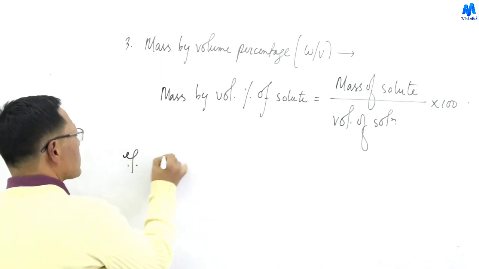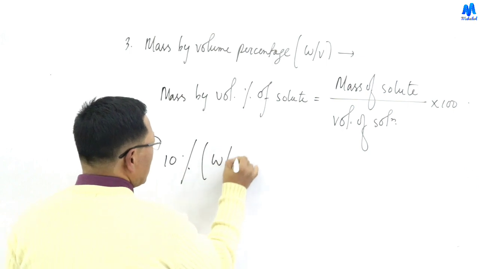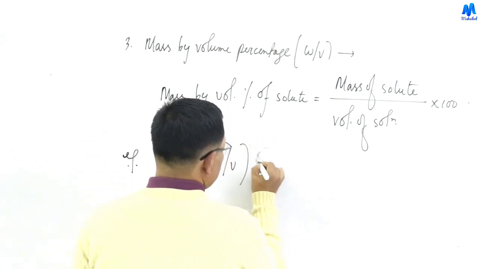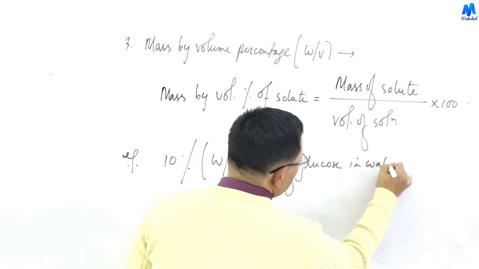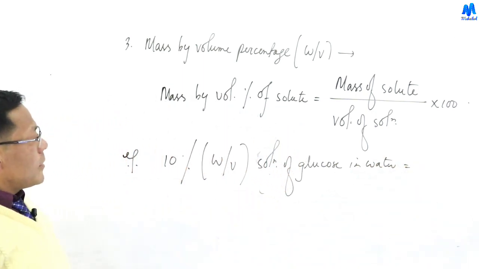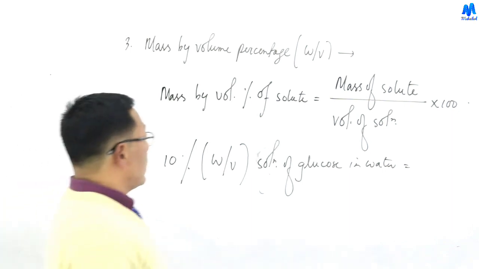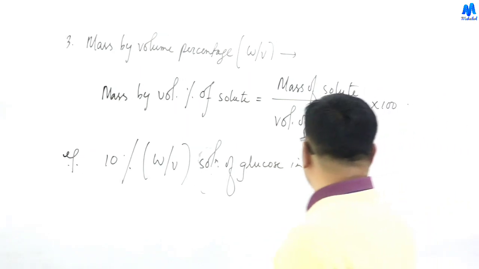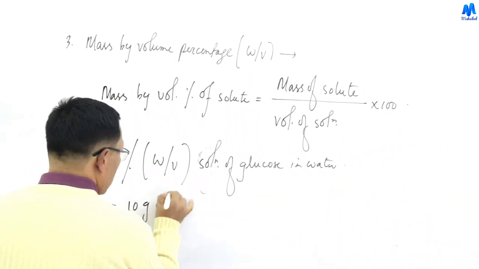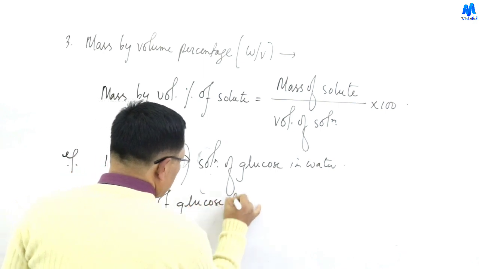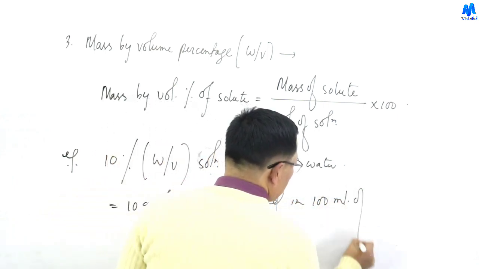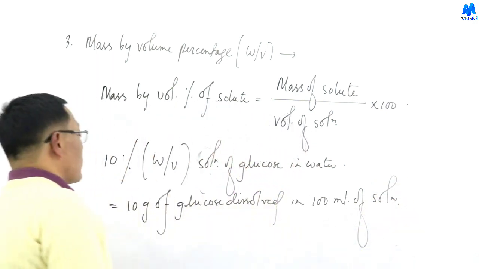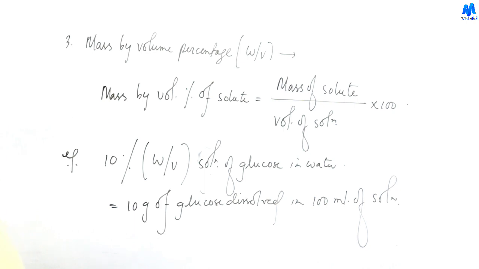So let me give one example. A 10% W by V solution of glucose in water, where water is the solvent and glucose is the solute. A 10% W by V solution of glucose in water means 10 gram of glucose dissolved in 100 ml of solution. So this is mass by volume percentage.